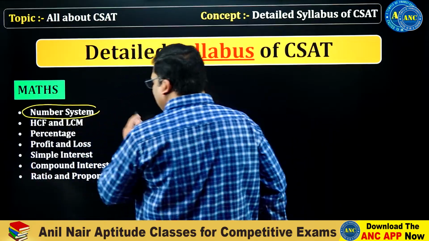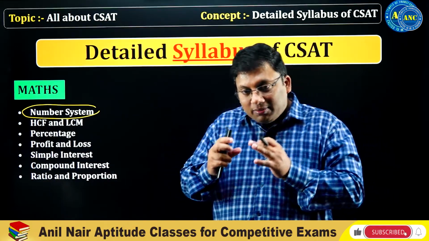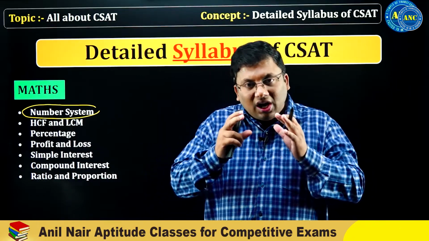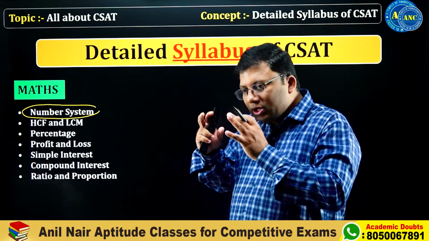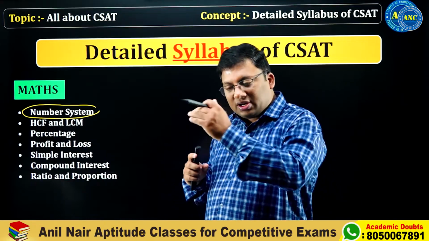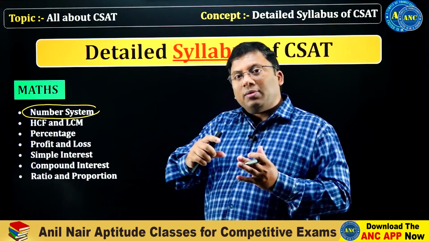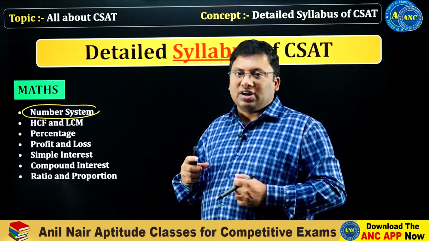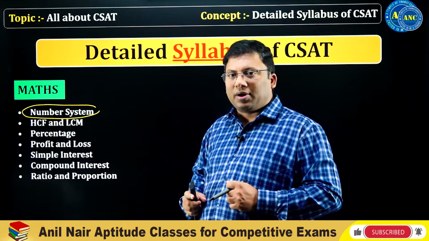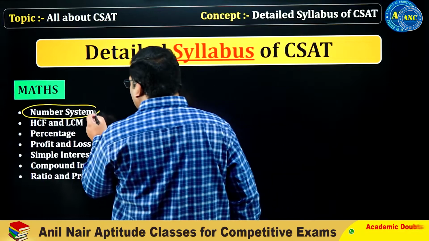Number system. In number system, you are expected to know speed calculation related problems, prime number, composite number related problems, unit digit related problems, last two digits related problems, and LCM and HCF related problems. LCM finding out using answer option, HCF finding out using answer option, co-prime related problems, factors and multiples related problems, highest powers related problems, a little bit of base system related problems, some simplification related problems using answer options. That comes under number system.